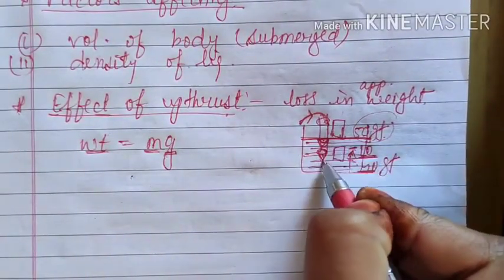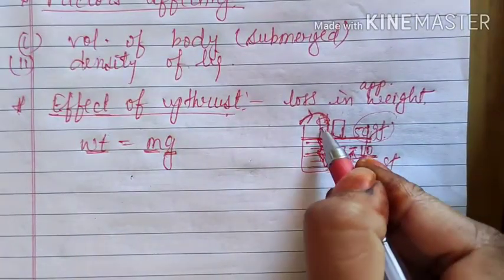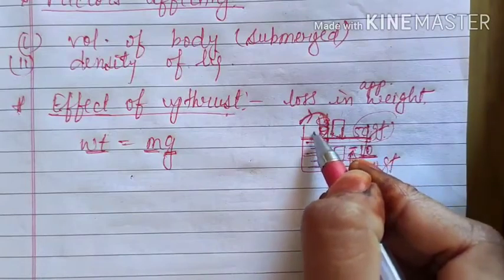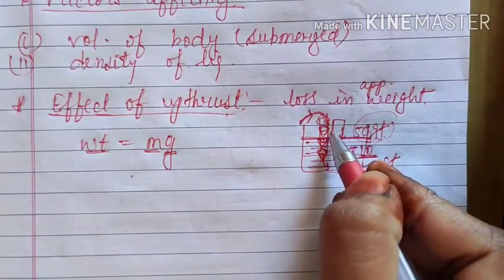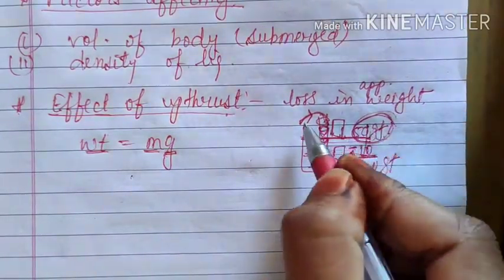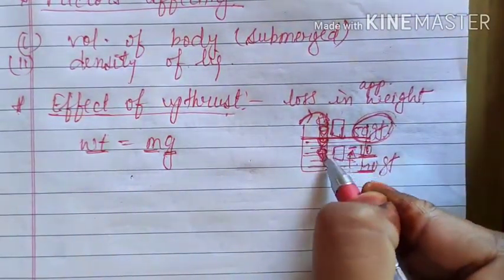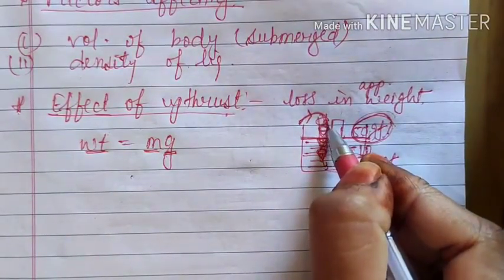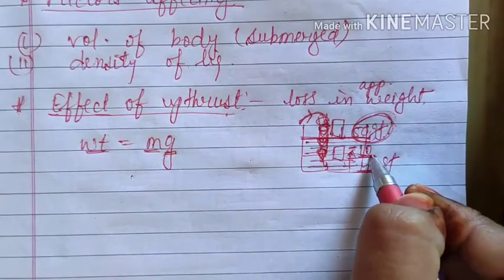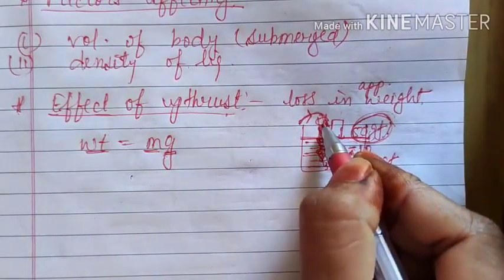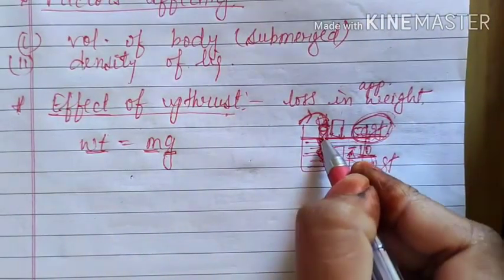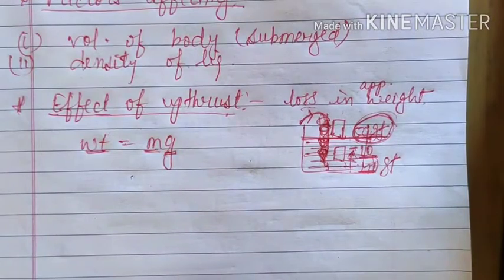Whereas as soon as this bucket crosses the liquid area and comes to air, then no doubt upthrust will be there due to the gases, but that will be negligible. So it will feel almost its actual weight. That's why after coming out of the water it feels heavier, because inside some amount of weight was lost, whereas as soon as it reaches here it gets back its original weight. That's why it's easy to move it inside the liquid as compared to outside.